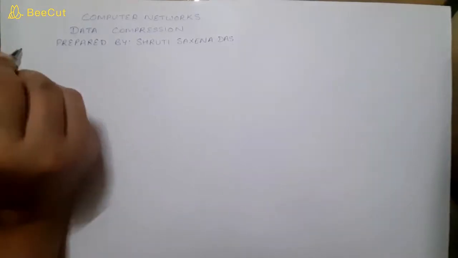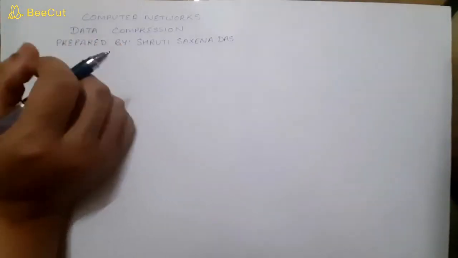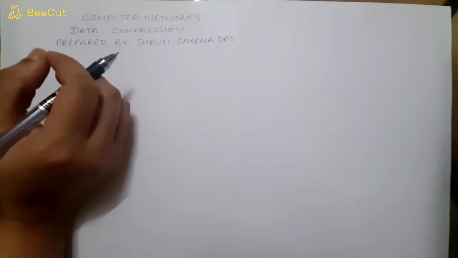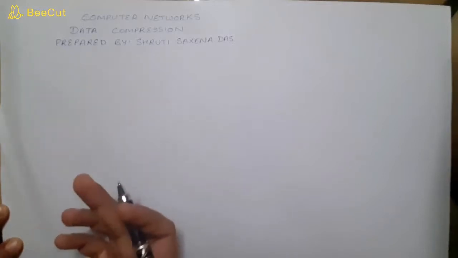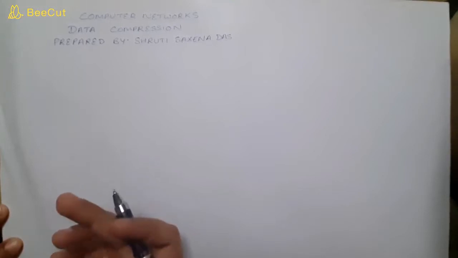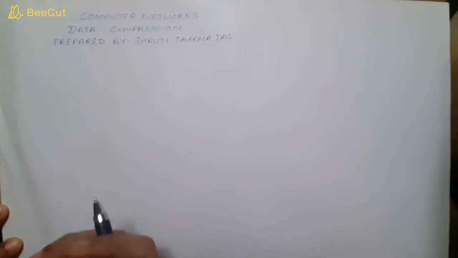Data compression is the art of representing information in a compact form. Whatever information you want to transfer or deal with, whether it is text, an audio clip or a video clip, it will be better if you compress it. By compressing it, first, storage will be reduced. Secondly, the transmission time will be reduced. That is the main purpose of using data compression.